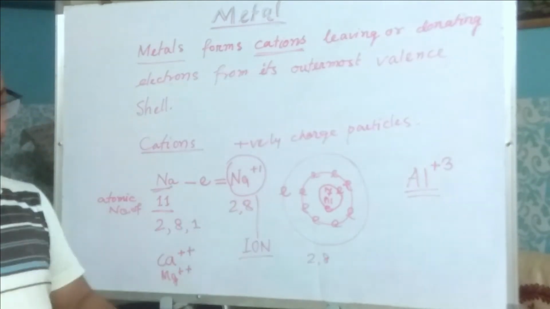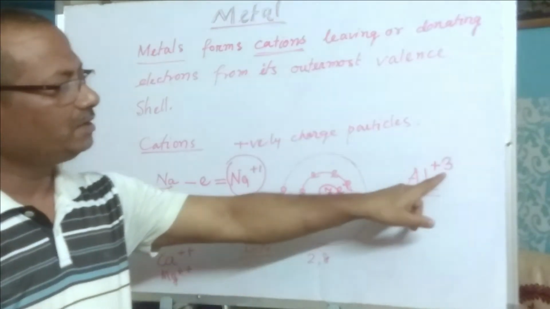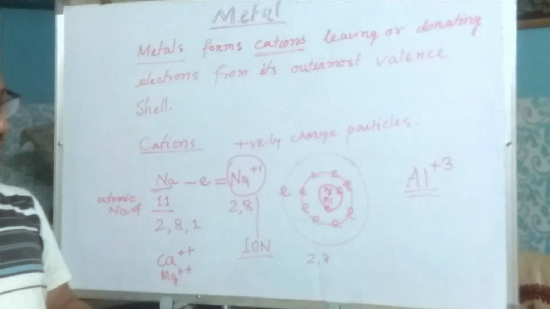Metals like zinc, copper and magnesium have 2 electrons. Calcium also has 2 valence electrons. Metals like aluminium have 3 electrons in their valence shell.